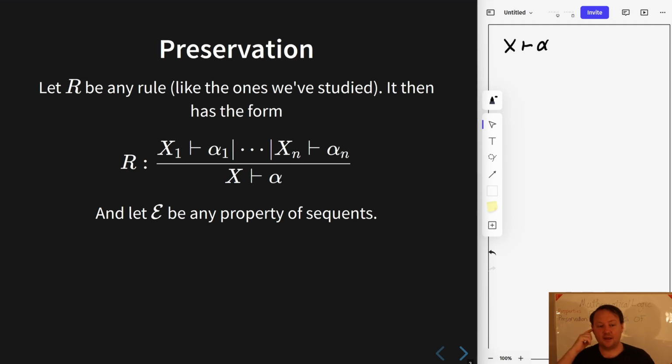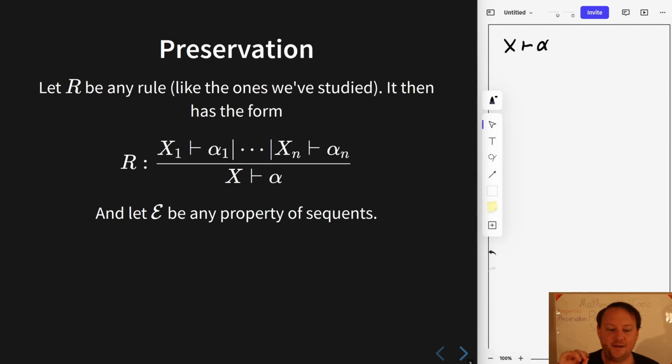The rule says that whenever you have the sequents above the line, it is derivable in our proof system that the sequent below is accepted as a sequent.